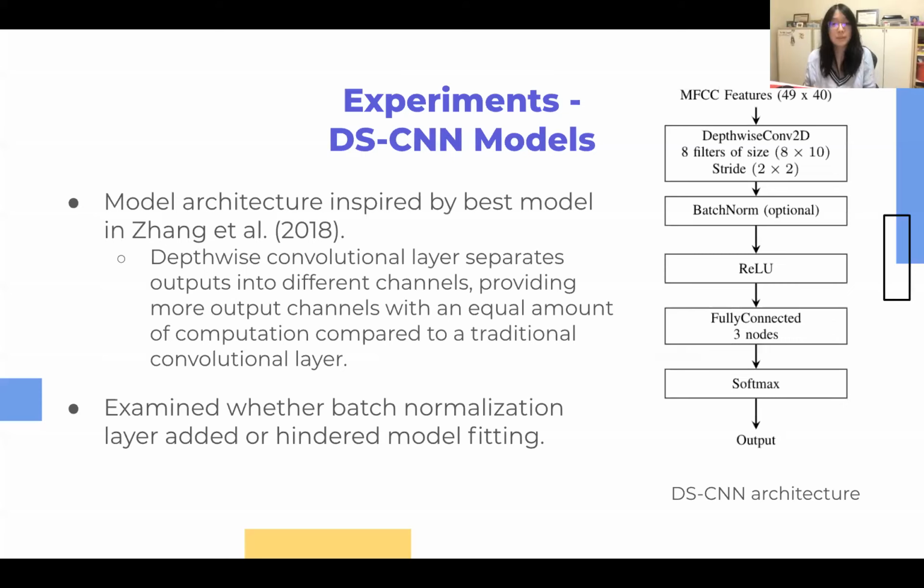We further also implemented the DS-CNN architecture as inspired by the best model setup in Zhang et al. 2018. Here, it specifically features a depthwise convolutional layer, which separates outputs into different channels and therefore provides more channel outputs with an equal amount of computation compared to a traditional convolutional layer. For our two models used here, we examined whether or not adding the batch normalization layer added or hindered model fitting due to the partial regularization that it entails.